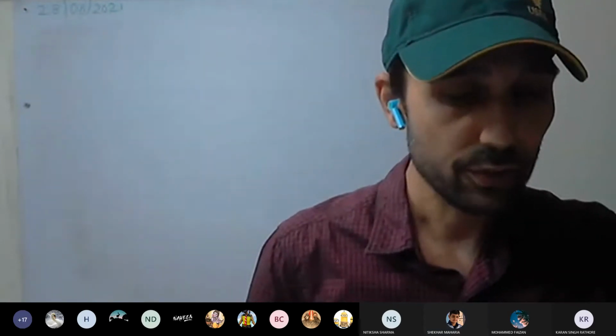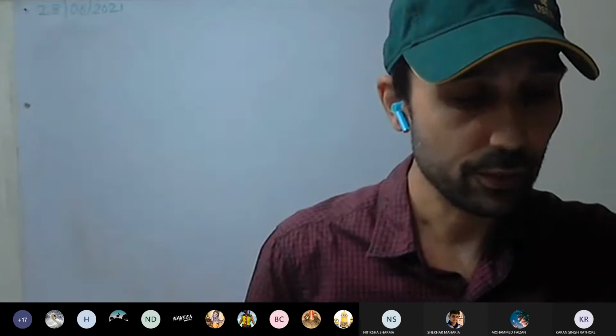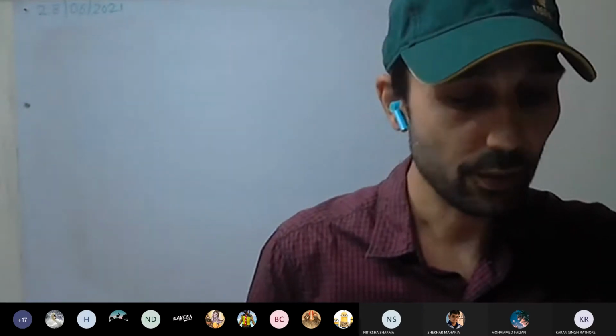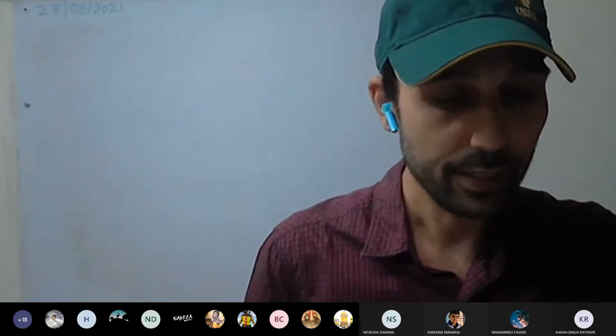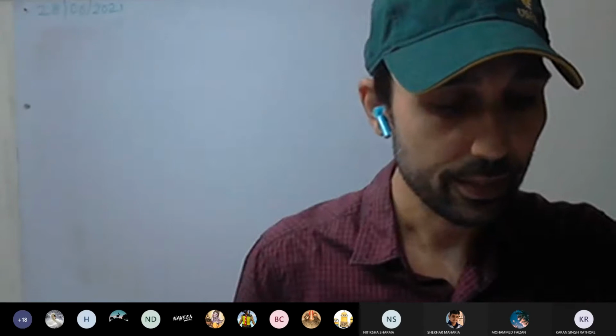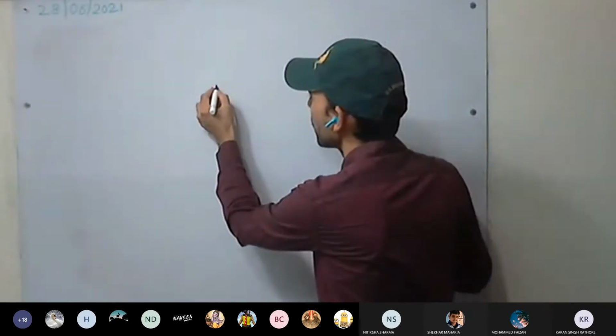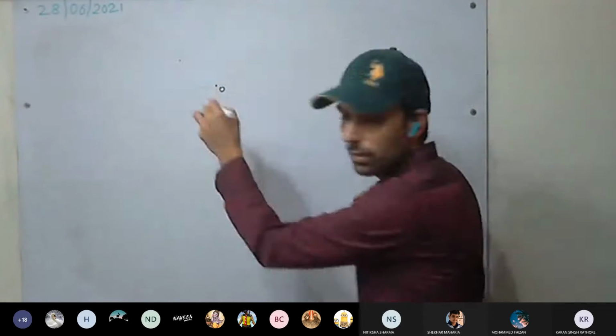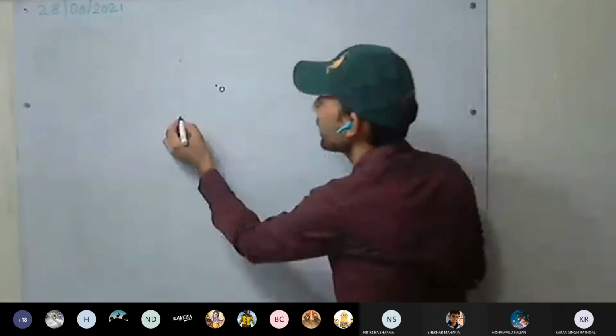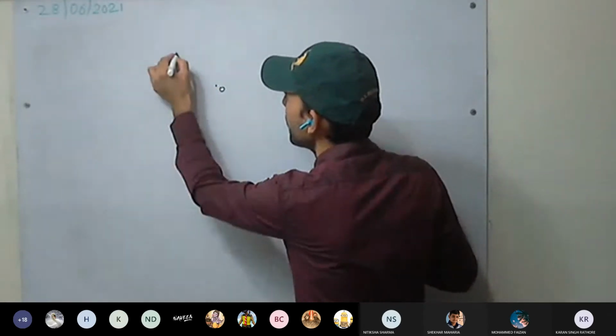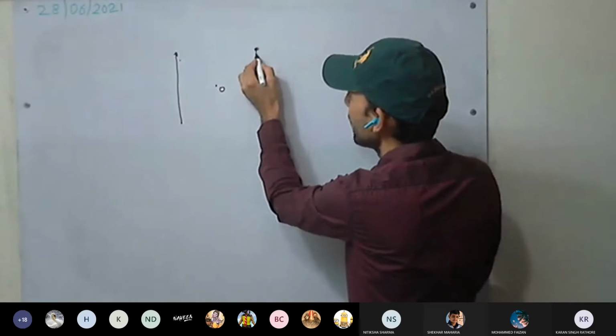Figure 1.31 shows two forces, each of magnitude 10 Newton, acting at points A and B at a separation of 50 centimeter in opposite directions. So there are two forces acting. This is the O point, and this is A here. Okay, and B here.